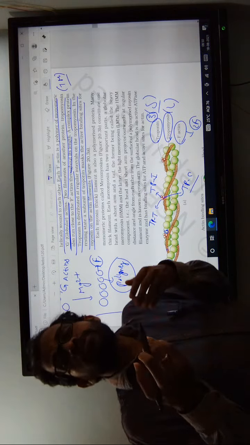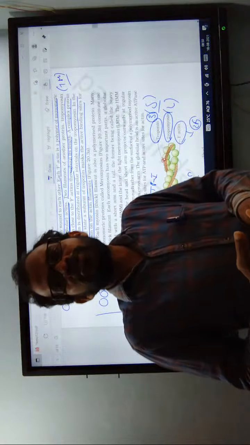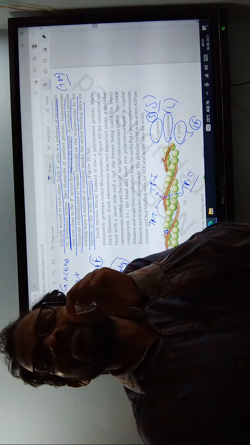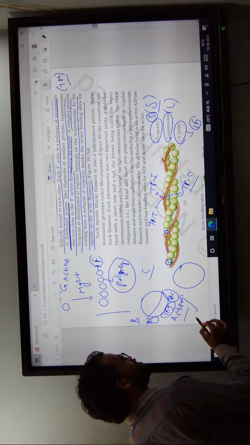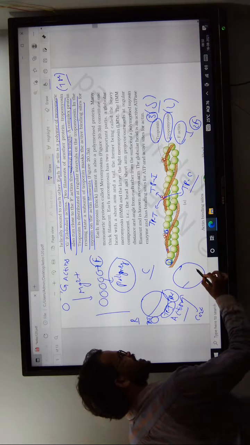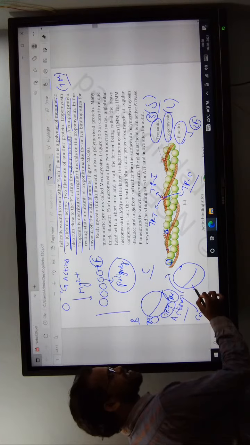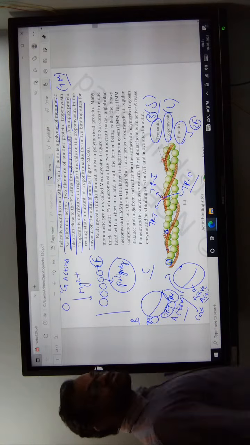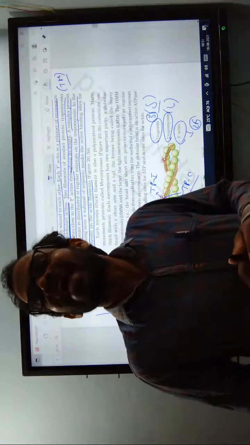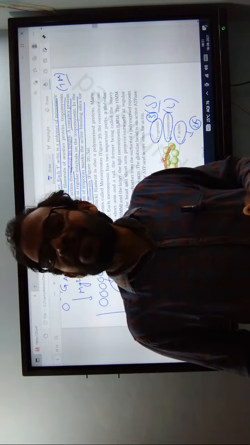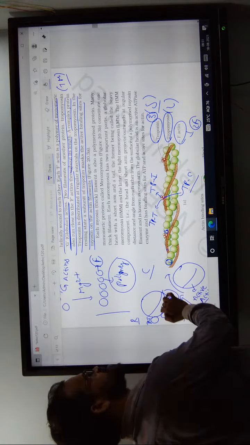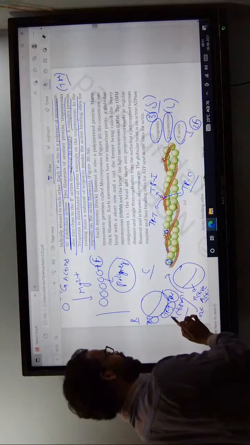Whenever at the time of muscle contraction, more calcium ions are produced into the sarcoplasm of the muscle, these calcium ions bind with troponin C. Whenever troponin C binds with calcium ions, this entire complex moves forward. At that time the active site of the actin is exposed, and the myosin head easily binds with the actin filament. This is the cross-bridge formation.